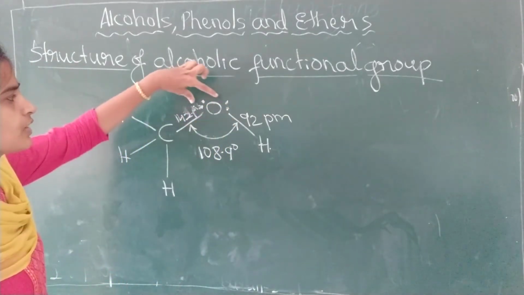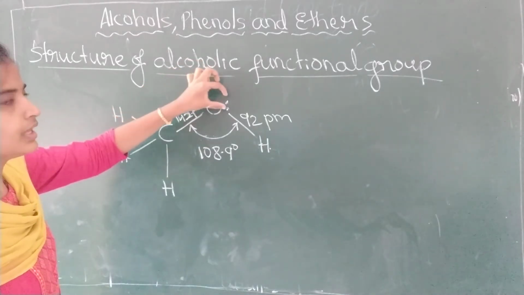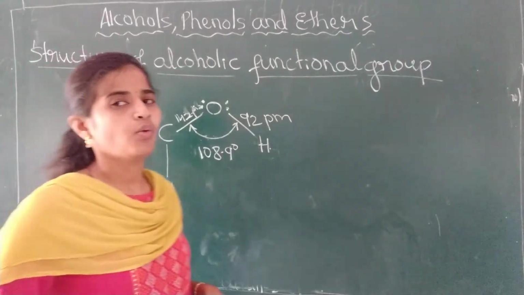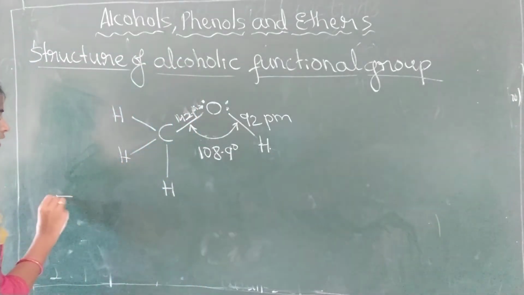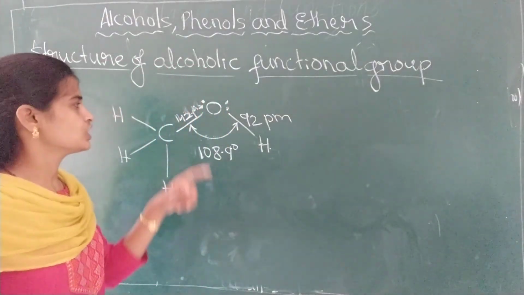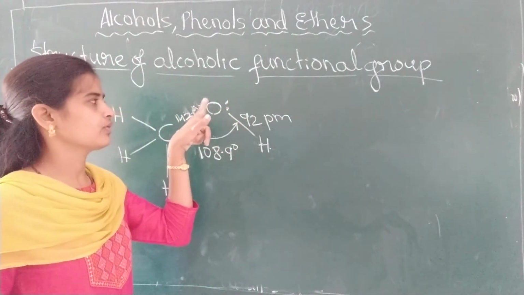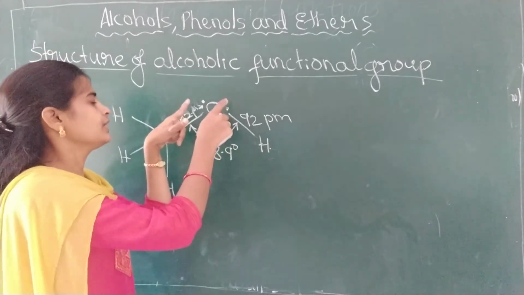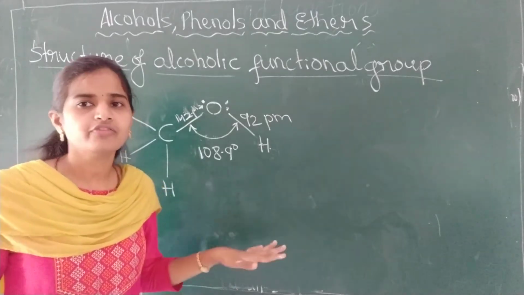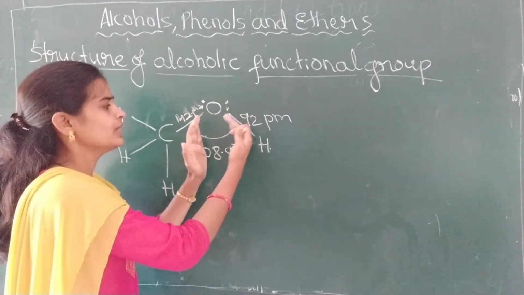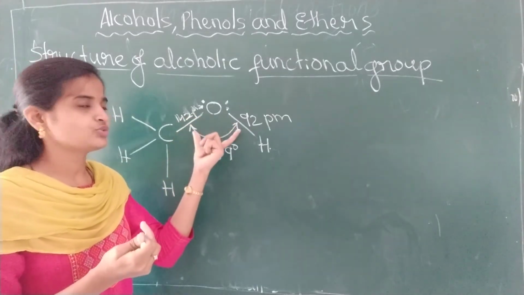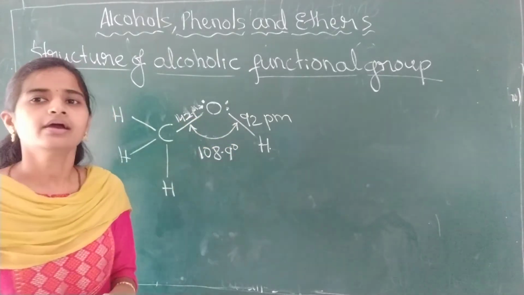One lone pair, another lone pair, and these are called bond pairs. What is the reason the bond angle is less than expected? Because of the greater repulsion between lone pair electrons of oxygen. These lone pair electrons repel each other and go away from each other. Hence, these bond pairs will come closer, and the bond angle will reduce.